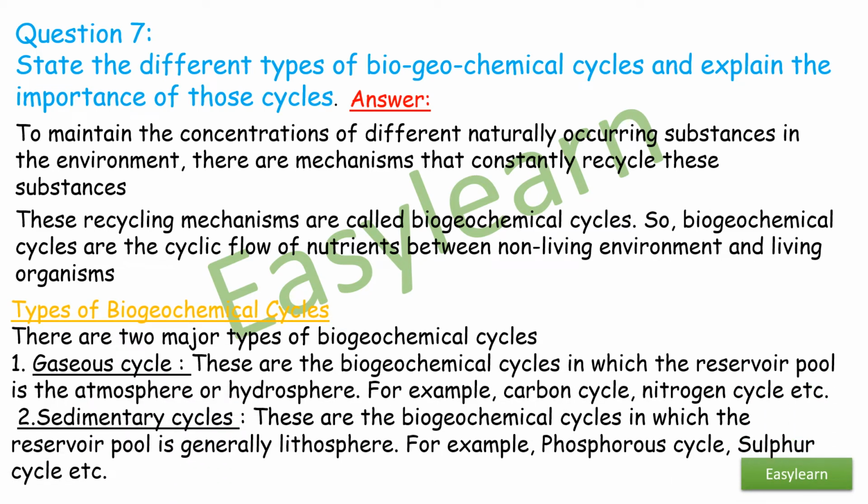Types of biogeochemical cycles. There are two major types of biogeochemical cycles. One, gaseous cycle. These are the biogeochemical cycles in which the reservoir pool is the atmosphere or hydrosphere. For example, carbon cycle, nitrogen cycle, etc. Second, sedimentary cycles. These are the biogeochemical cycles in which the reservoir pool is generally lithosphere. For example, phosphorus cycle, sulfur cycle, etc.